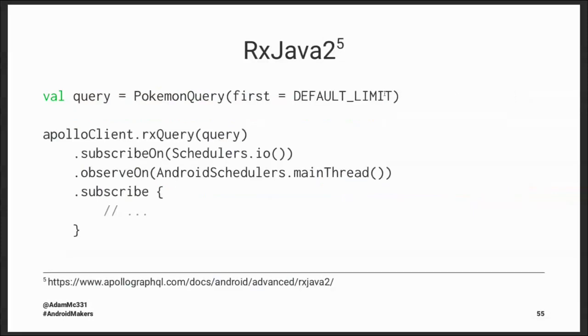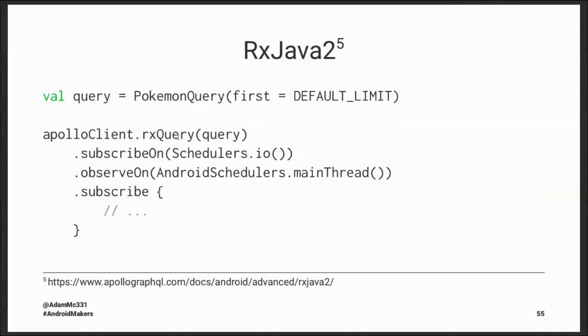Apollo has another library, a separate artifact you can add for RxJava 2 support, where we create our query at the top. And then if we're using Kotlin, we have this extension function on our Apollo client called rxQuery, where we can make that query and then we're given back an observable that is still of the generated response type from Apollo, but now we have an observable where we can subscribe on whatever thread we want, observe on whatever thread we want.